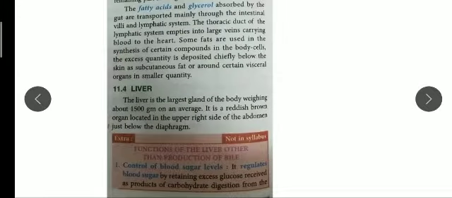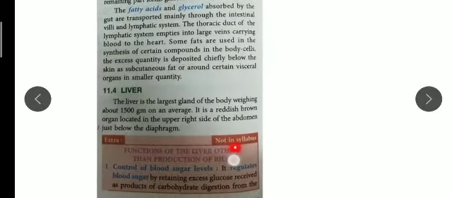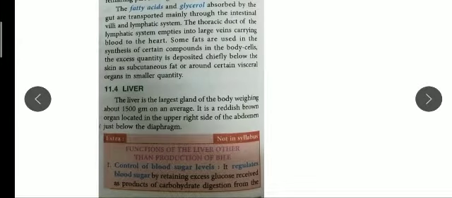Now about the liver. As you know, it is the largest gland of our body. Its weight is 1500 grams on average. It is a reddish brown organ, and it is located on the upper side of the abdomen, just below the diaphragm. So you can see. Now children, the functions are given on page number 112 and 113, but they are not included in your syllabus. So I am just reading the headings for you.